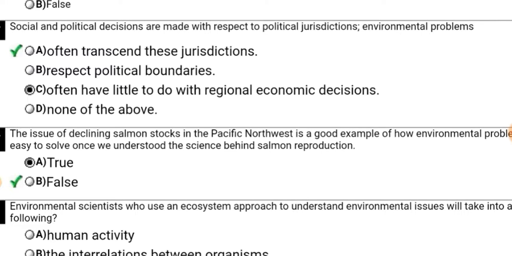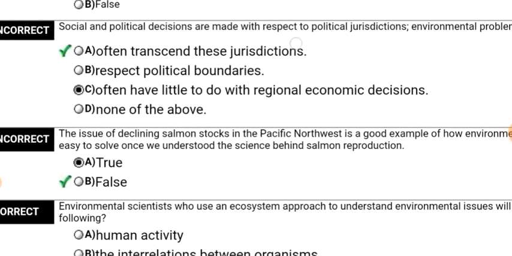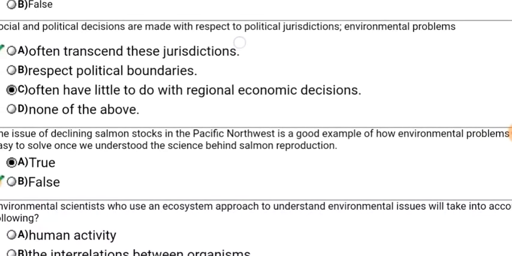Next, social and political decisions are made with respect to political jurisdictions. Environmental problems often transcend these jurisdictions is correct. Okay, so social and political decisions are made with respect to political jurisdictions. Environmental problems, the right answer is, often transcend the jurisdictions.